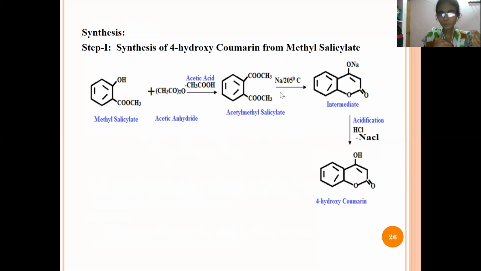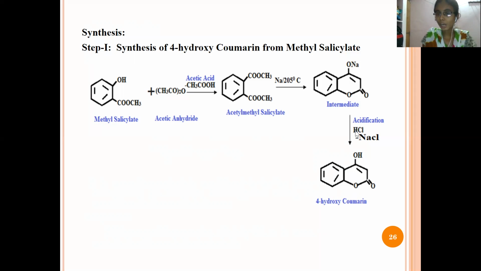When we heat it up to 205 degrees centigrade, it leads to cyclization. See here, this carbon and oxygen hydrogen atoms are combined and become the cyclic form, and here the sodium atom is attached to form the intermediate compound.